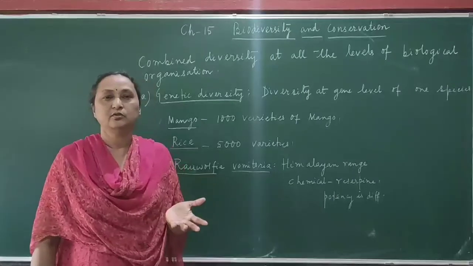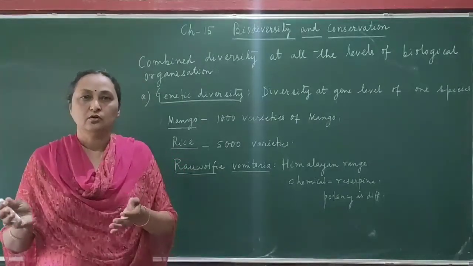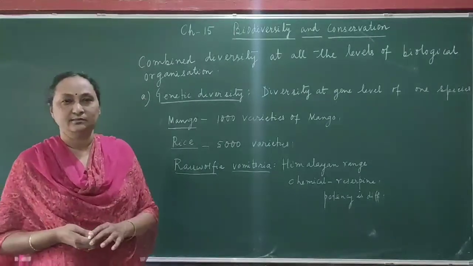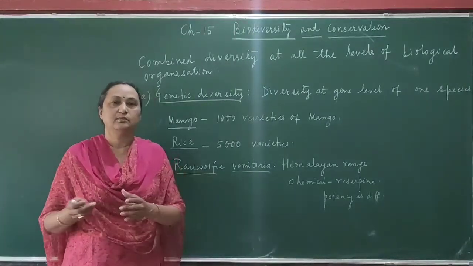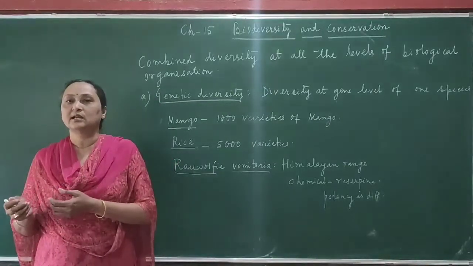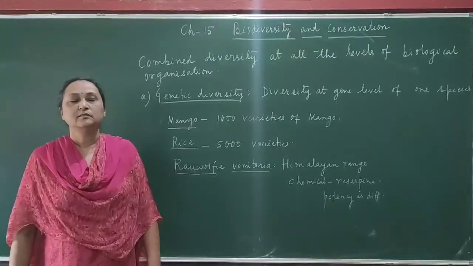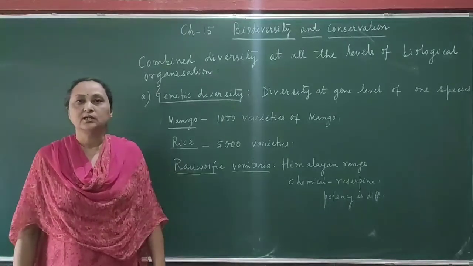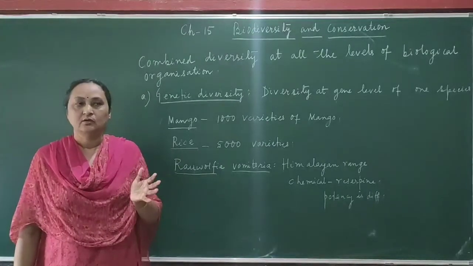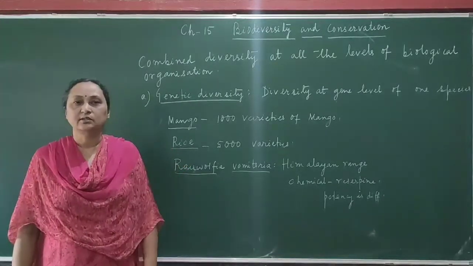So bio, as you already know, means living, and diversity means varieties. So all over the world you can find different varieties of plants and animals. For example, suppose you take the plants and animals found in India, then you can find large varieties there. Suppose you take any African country, because it is a tropical country, there also you can find large varieties of plants and animals. Suppose you take America, then the biodiversity will be less.